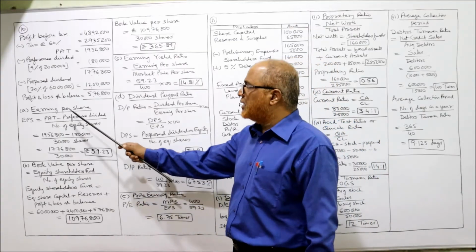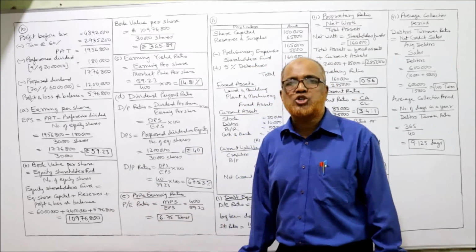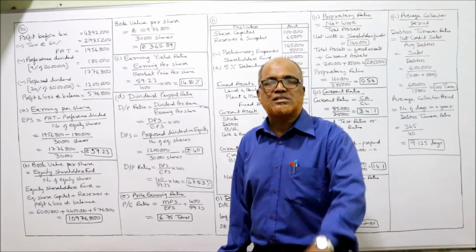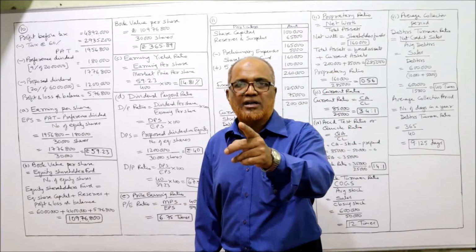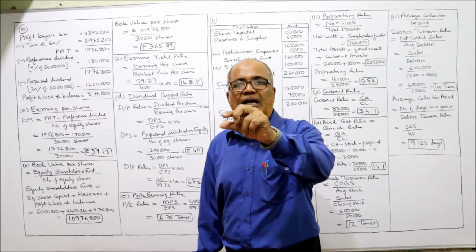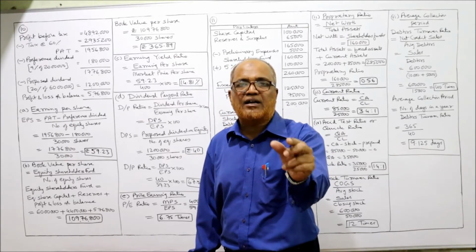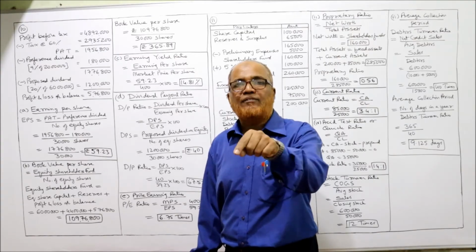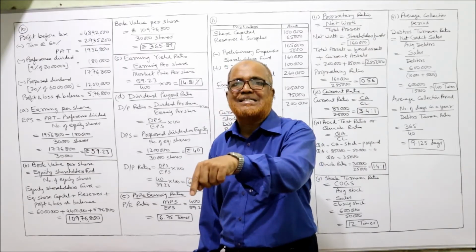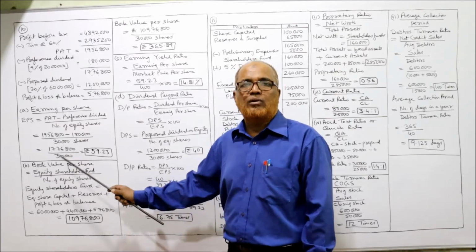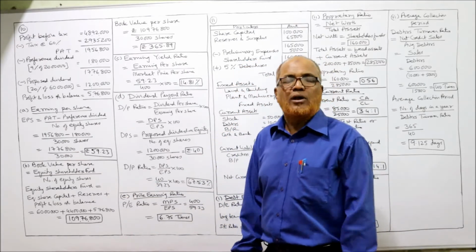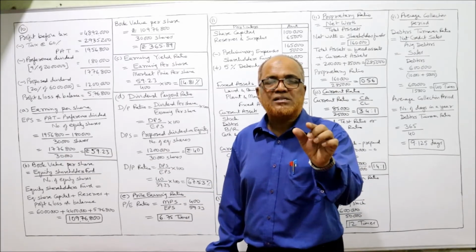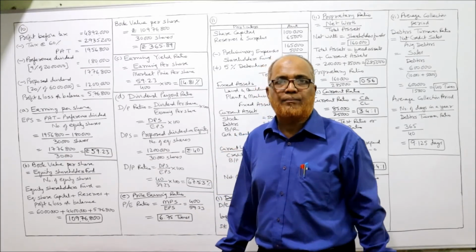The first ratio is asking you earnings per share. Even in the previous problem, we applied the formula for EPS. Earnings per share is equal to PAT, profit after tax, minus preference dividend, divided by number of equity shares. This is the formula for EPS. Not only in this problem, any time we have to calculate EPS, remember the formula.